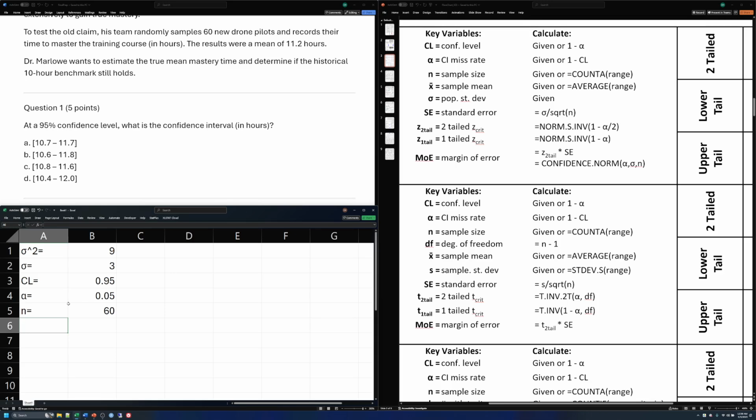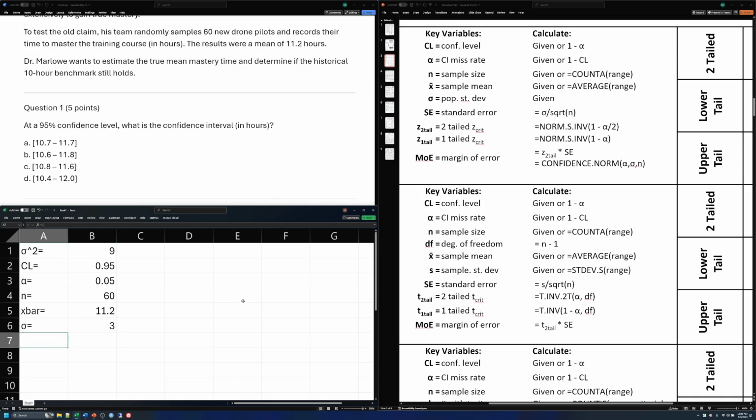The next one that we need is our X bar, the sample mean. The results were a mean of 11.2 hours to master that training course. So we've got our X bar. We need sigma, which is the population standard deviation. And I'm just going to drag this down here.